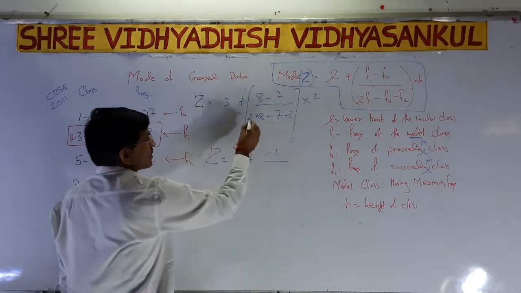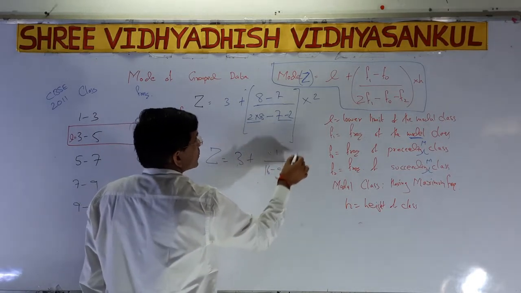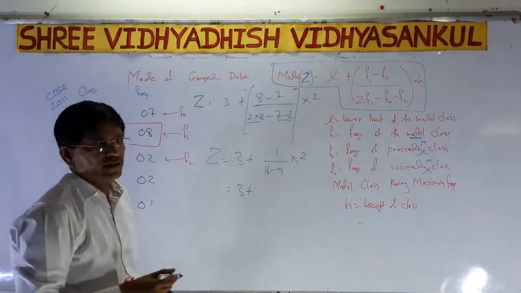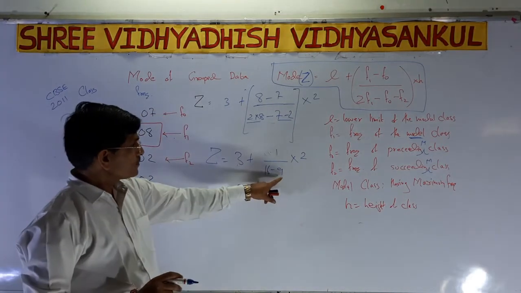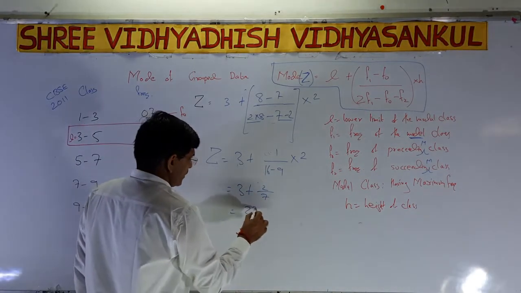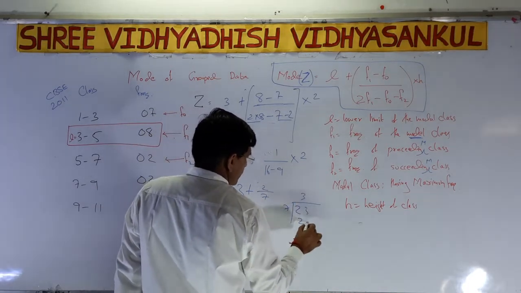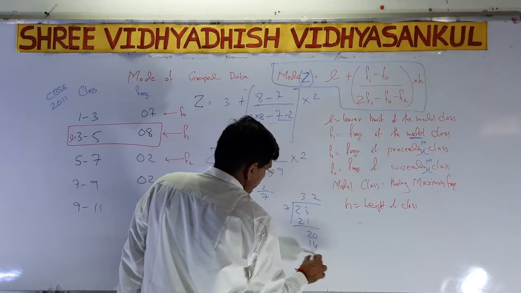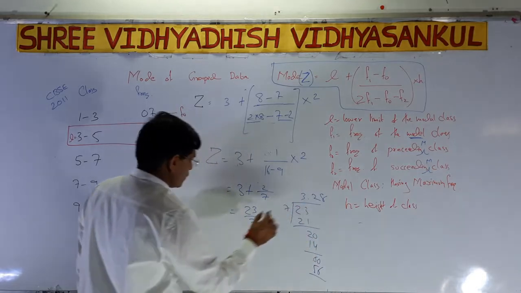8 twos are 16. First we have to simplify this: 16 minus 9, into 2. So 3 plus, here 16 minus 9, that is 7. So 2 divided by 7. Now 7 threes are 21, plus 2, that is 23 over 7. So you have to divide 23 by 7. 7 threes are 21, remainder 2, 0. Point. 7 twos are 14, remainder 6, 0. 7 eights are 56. So the answer is